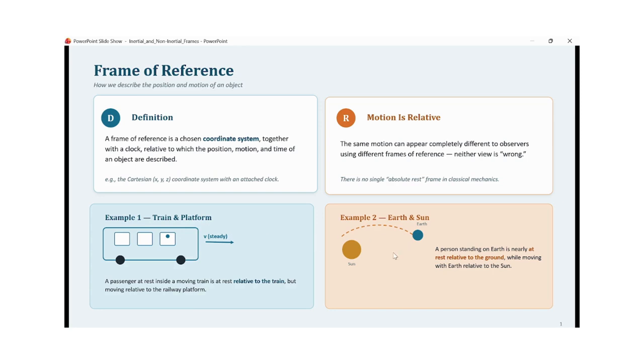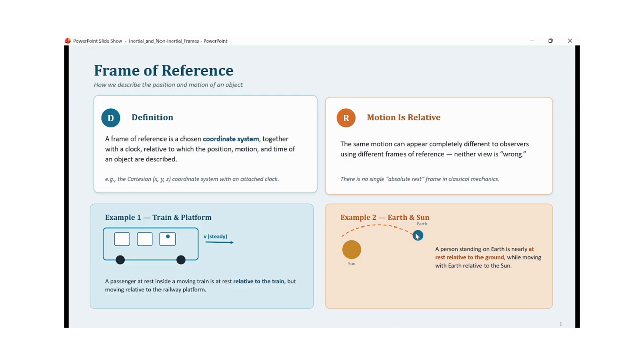Let us consider another example, which is a person standing on the earth. When this person is observed from the ground, the person is at rest relative to the ground. But when the same person is observed from the frame of reference attached to the sun, the person will appear to be moving with the earth relative to the sun.